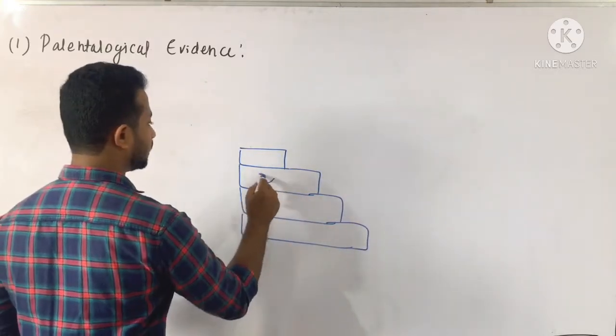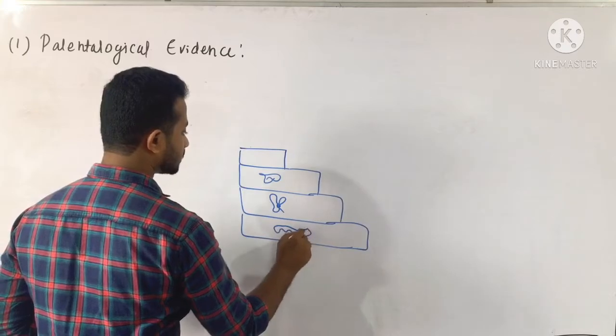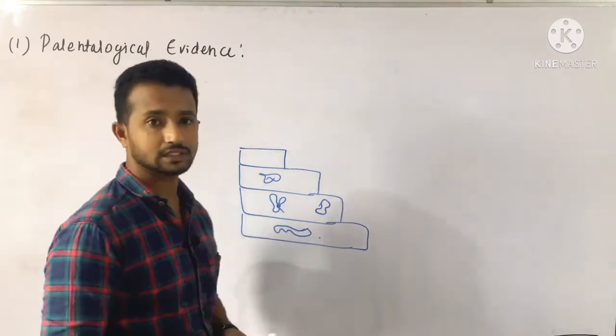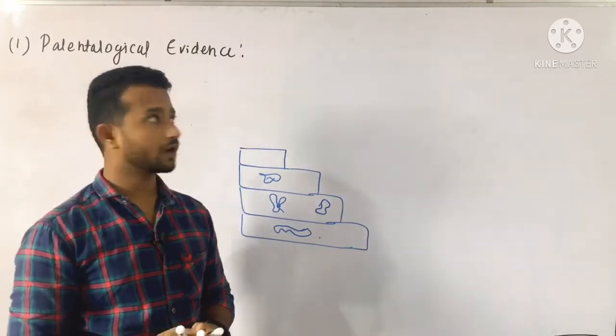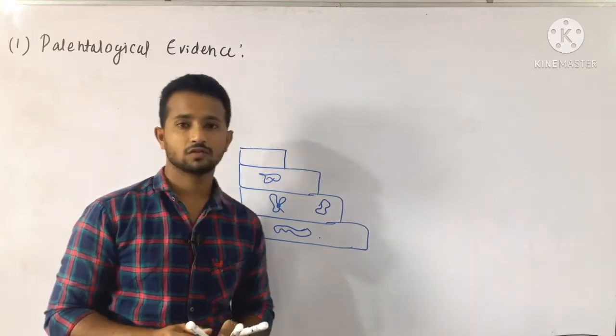The number of layers shows the presence of different individuals, and the hard parts buried in the soil act as a very important proof for us while proving these evidences for evolution. Clear? So what are fossils?